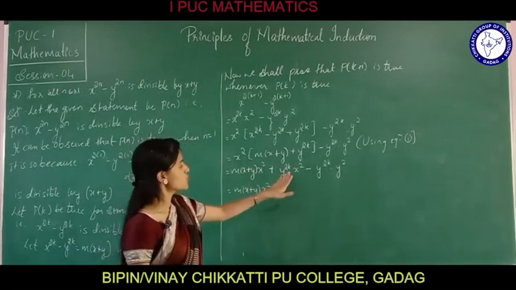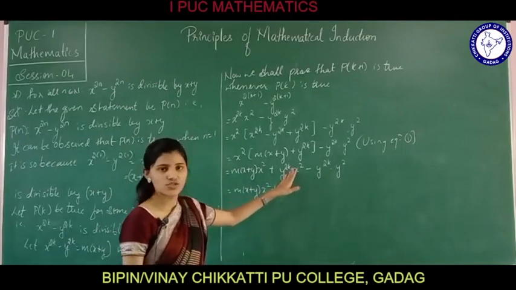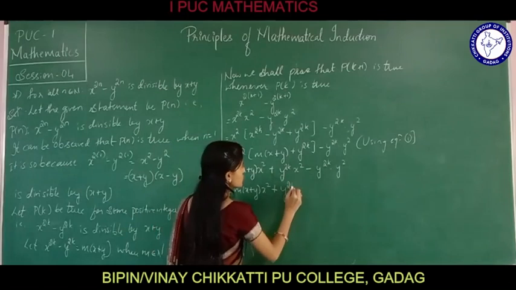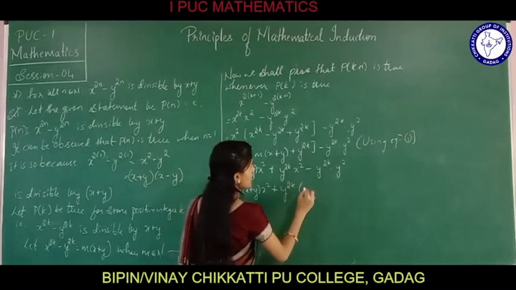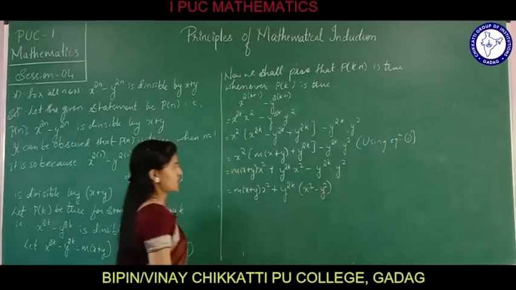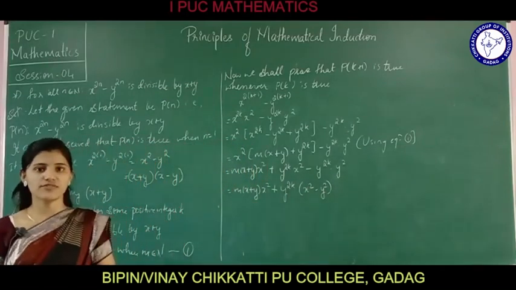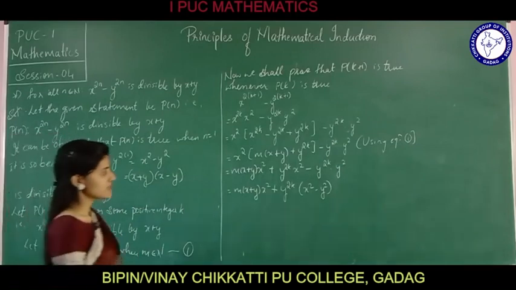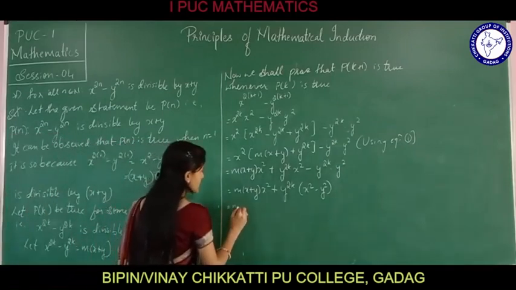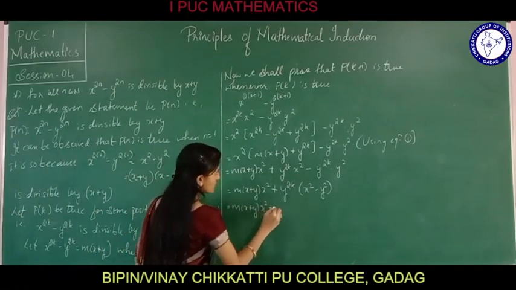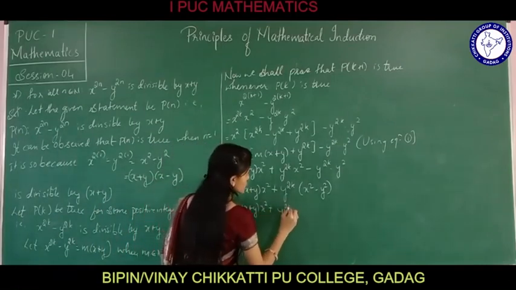Here taking out y raised to 2k as common, I am left with x square minus y square. This can be further written as m into x plus y into x square plus y raised to 2k.